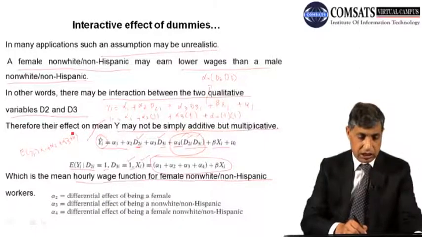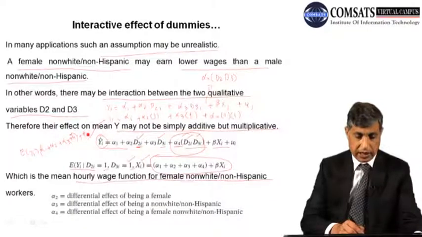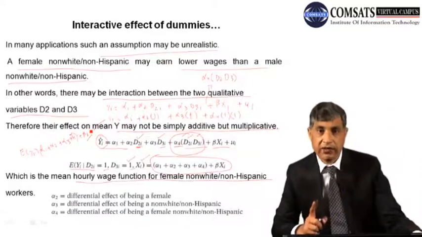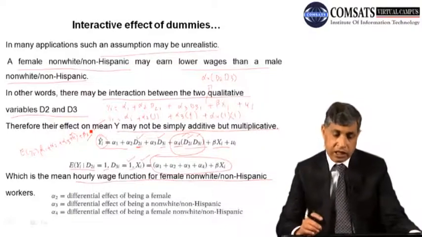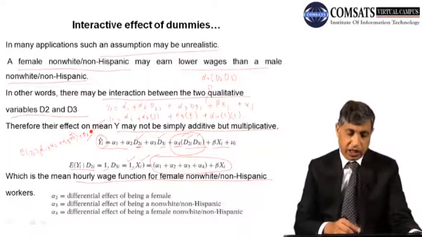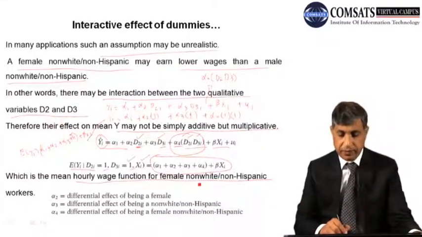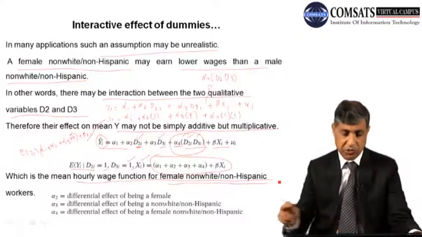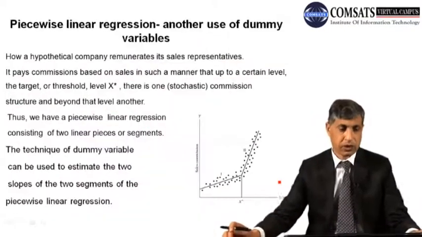Plus beta xi. So this will give us the mean hourly wage function for female non-white non-Hispanic workers.